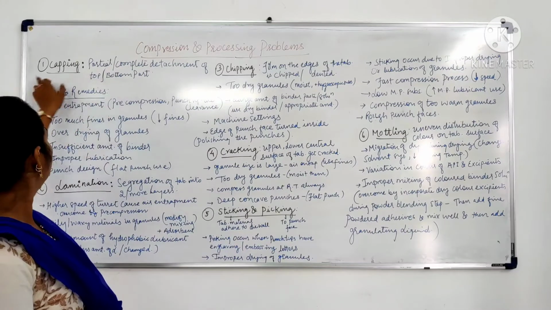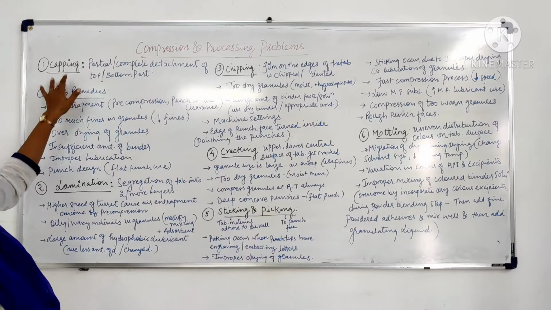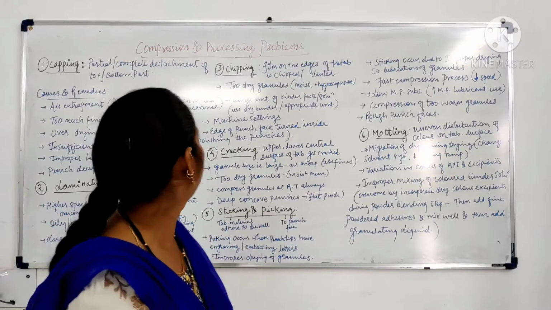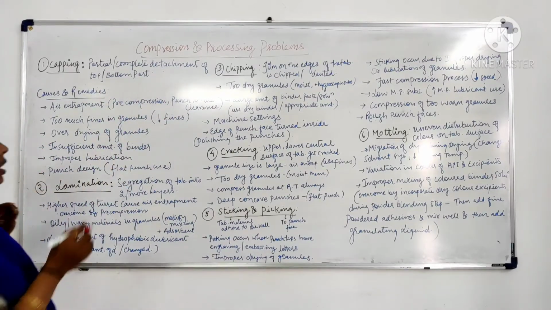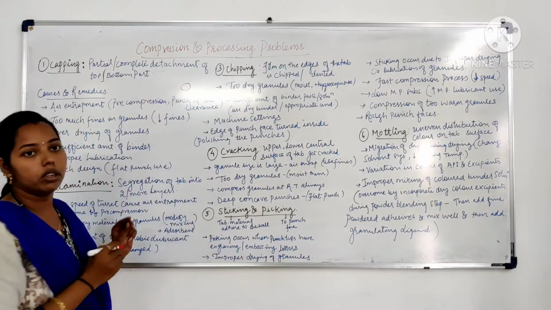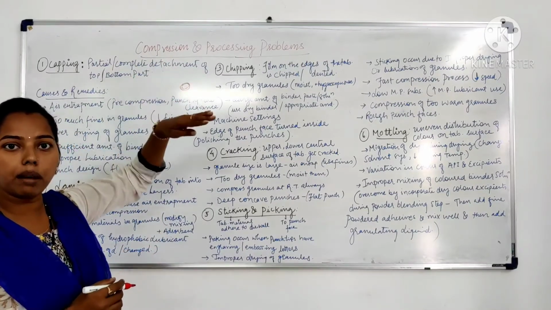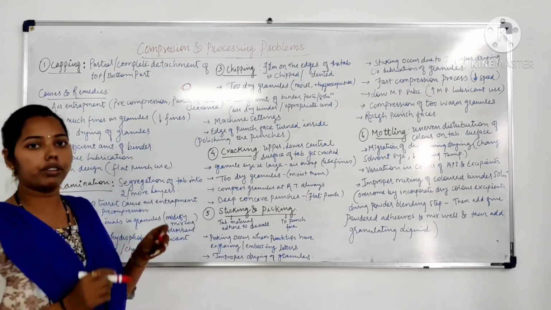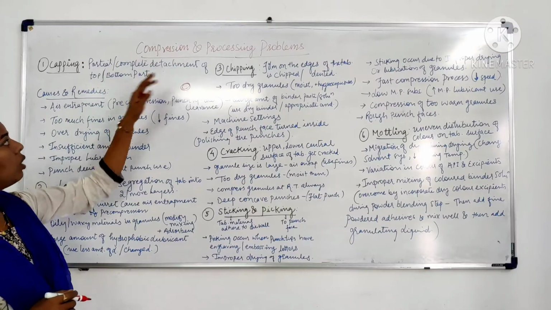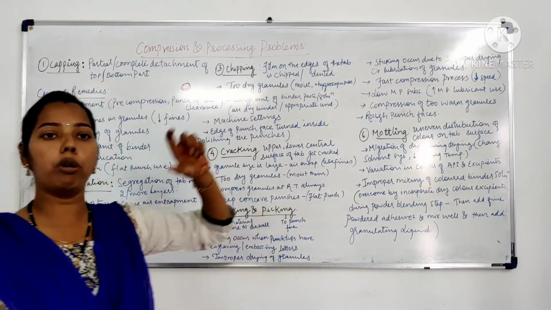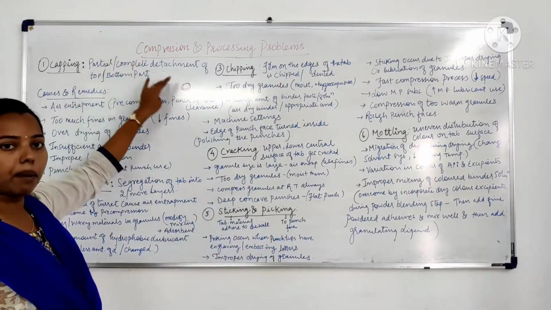So first of all, let's talk about capping. So the first problem is capping. What is the meaning of capping? Capping is partial or complete detachment of the top or bottom part of the tablet. It means that suppose this is a tablet. So the upper part could be removed or detached from the tablet, or the lower part of the tablet could be detached as a layer, or you can say the partial or complete detachment of the top or bottom part of the tablet from the body. So it is known as capping.